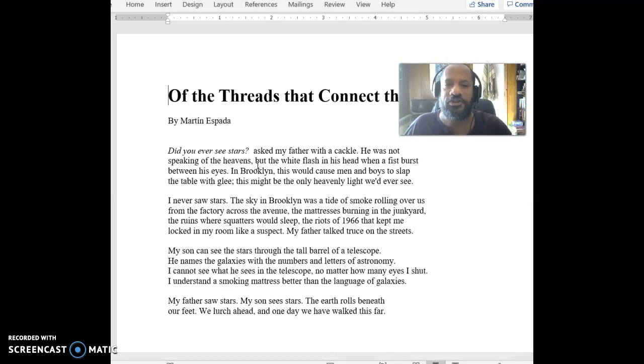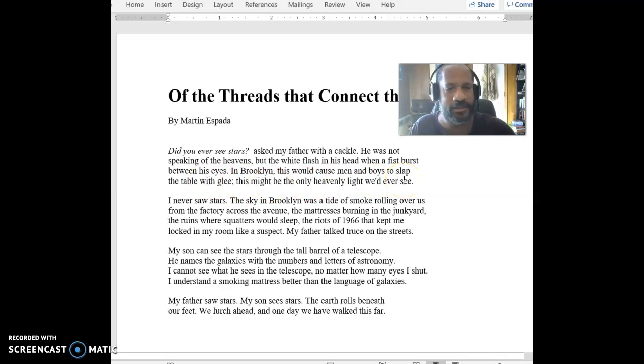You may have seen in a cartoon, sometimes when somebody gets knocked on the head, stars circle around their head or something like that, right? So they're seeing stars in that way. And so, what is it that's happening with that? It says in Brooklyn, this would cause men and boys to slap the table with glee. This might be the only heavenly light we'd ever see.